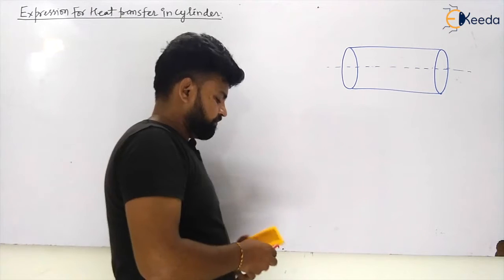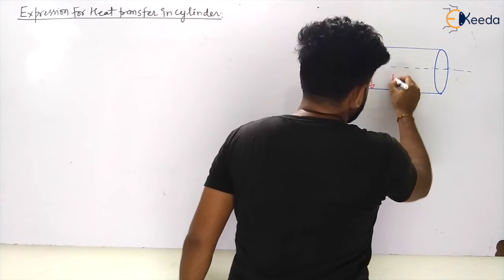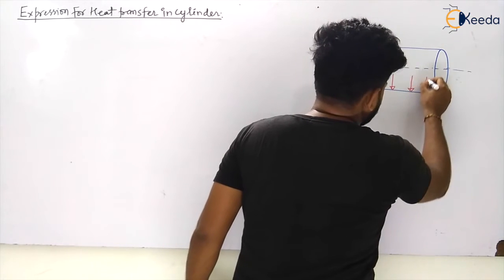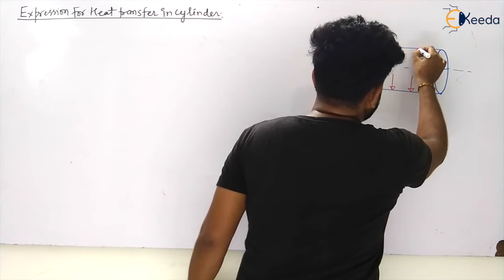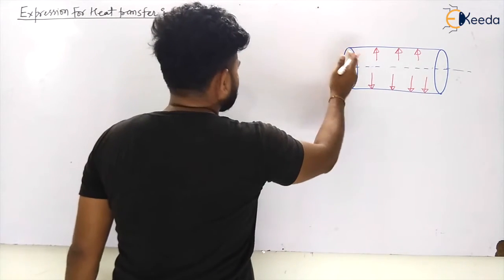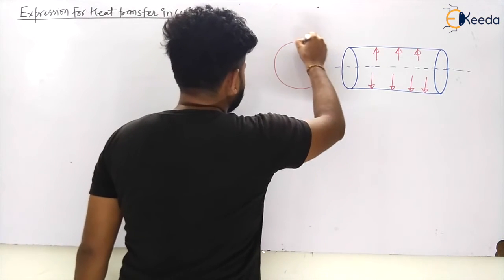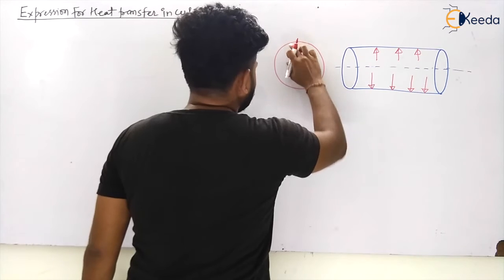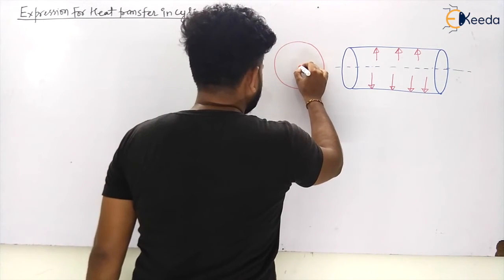Let us see how. So heat is conducted like this in the cylinder, that is, conducted radially, my dear students. If I see the side view of this, then this will be the case. Now this is your center.